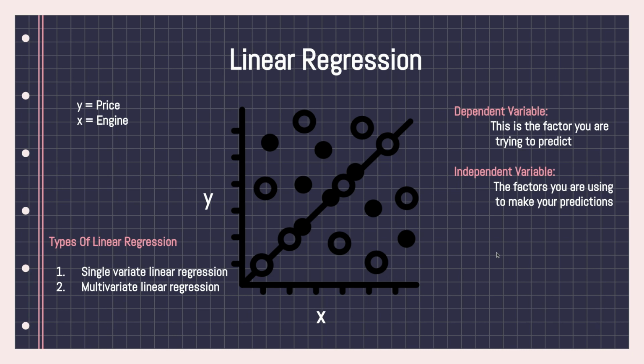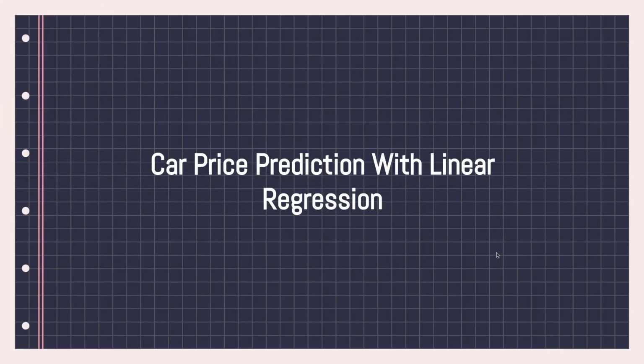Now that we've looked at the different types of linear regression, let's jump into doing a simple project. In this project, you're going to use linear regression to predict the price of the car. So you're going to be using machine learning for this. Again, you don't have to install anything on your machine to get started, because you're going to be using something that Google provides for free. You can use it just in your web browser.